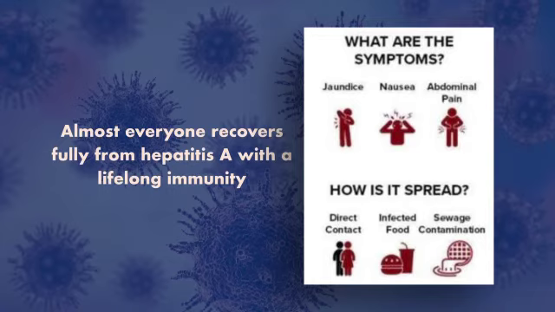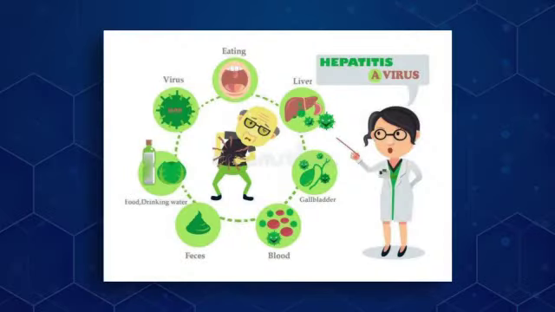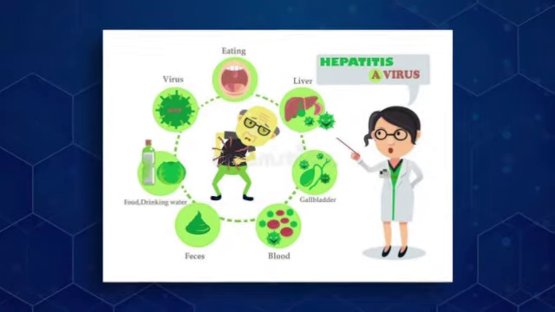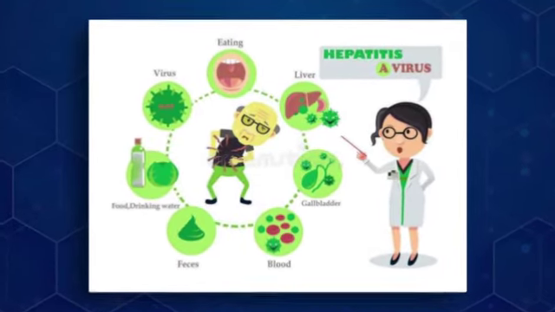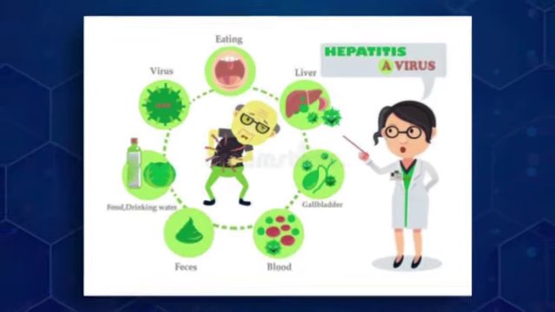It is spread by direct contact, infected food, and sewage contamination. Here is the cycle of this hepatitis A virus. It comes into the system through feces, and when we consume food or drinking water, it enters our body. Then it creates problems in the liver, gallbladder, and the blood.